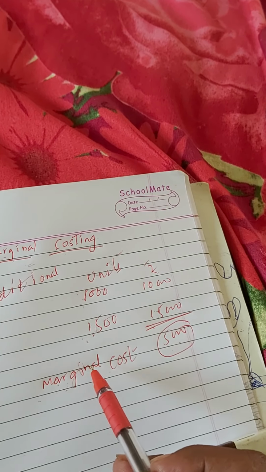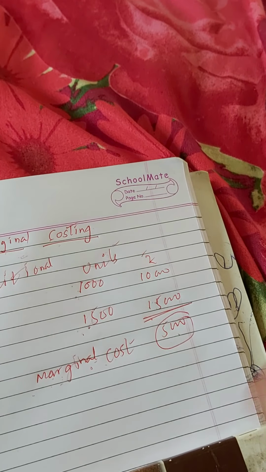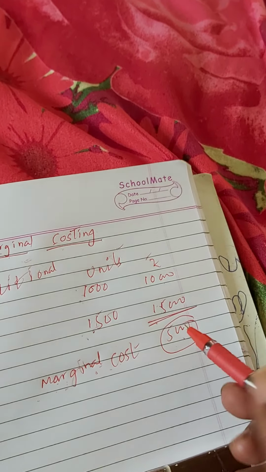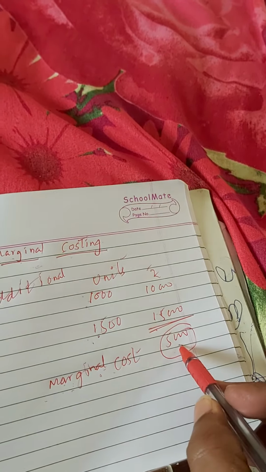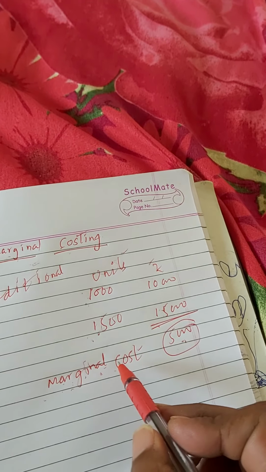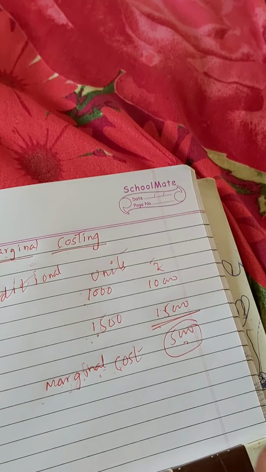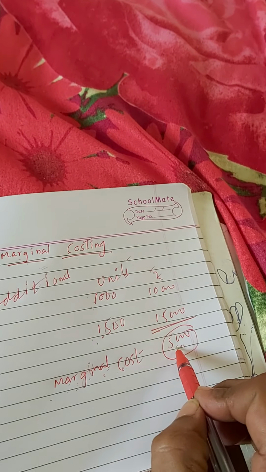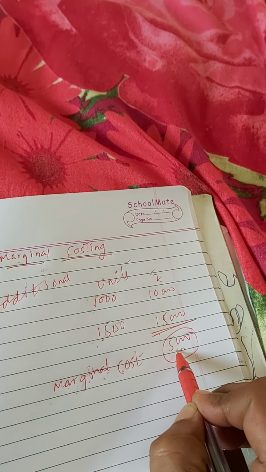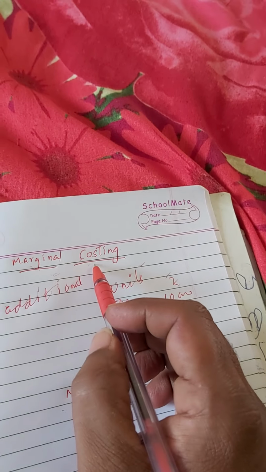Marginal cost is nothing but additional cost which occurs due to increase in production. Right now their additional cost is rupees 5,000. So this 5,000 is called marginal cost, and to ascertain marginal cost or additional cost, the technique we use is called marginal costing.